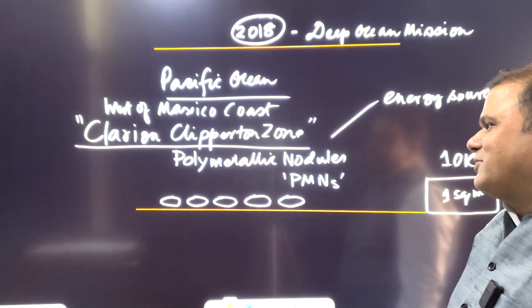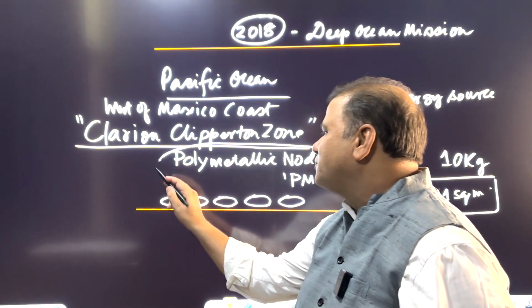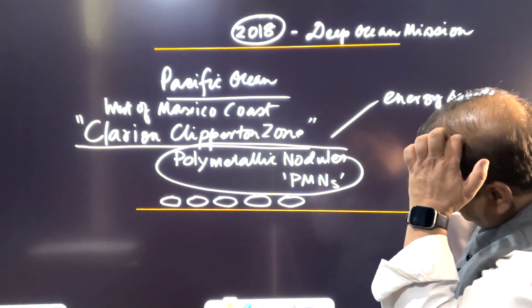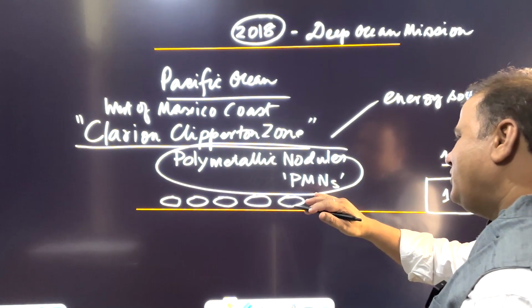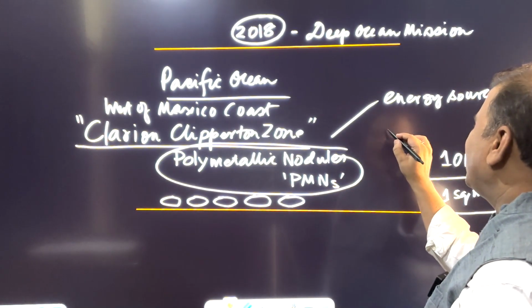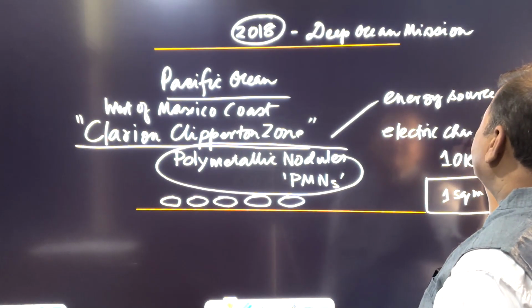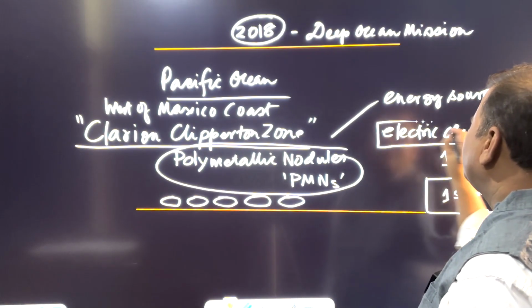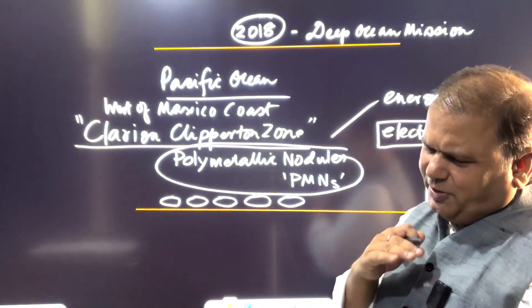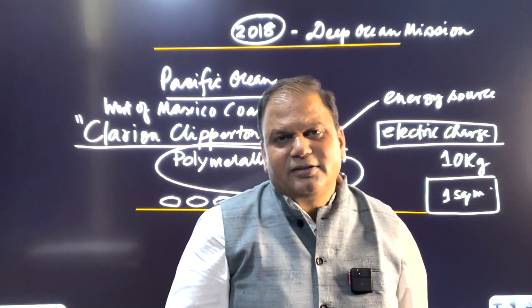Now, PMNs have a characteristic: the surface of the PMNs carries electric charge, and they would be responsible for transporting electric charge.